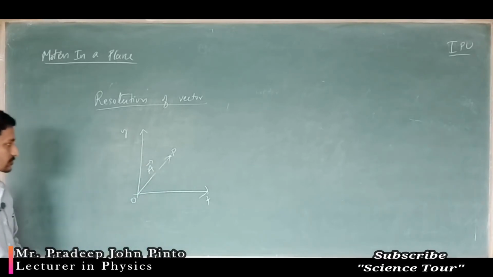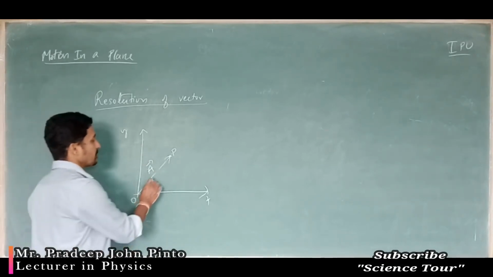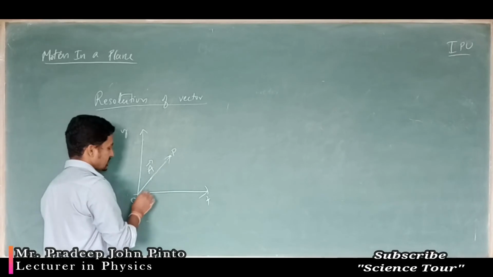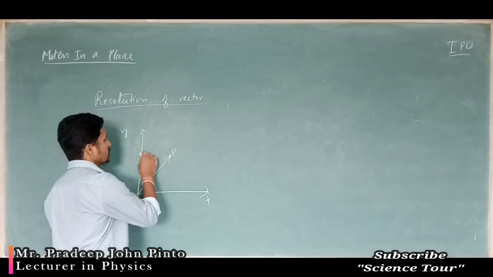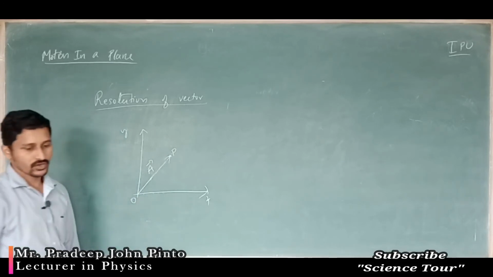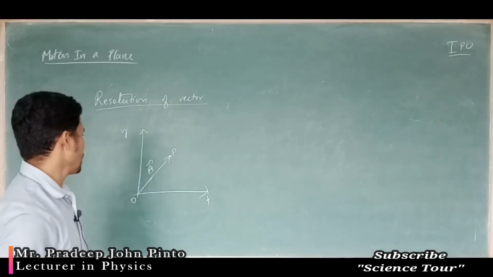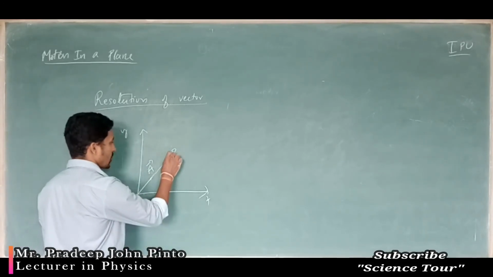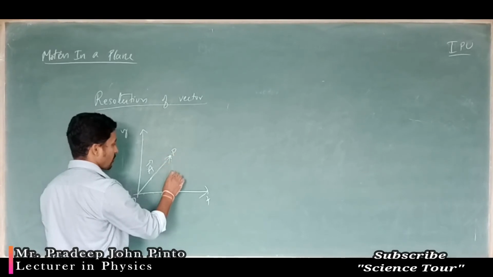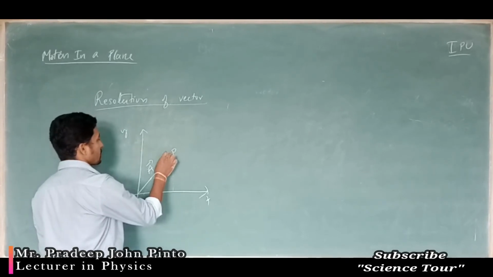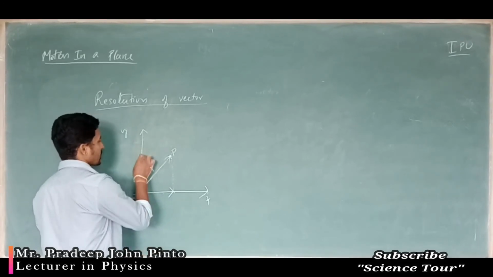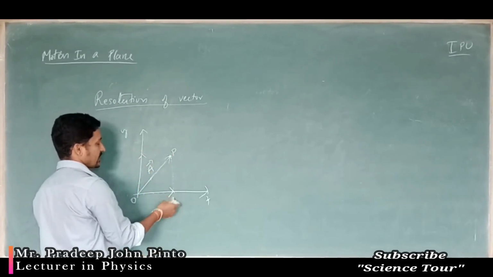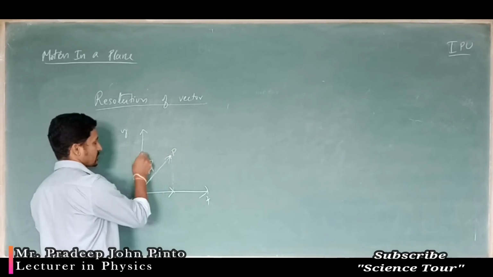Now the point P is here, which means it must have moved some distance in this direction and some distance in this direction. So I can draw a perpendicular from this point to the x axis and a perpendicular from this point to the y axis. This gives the image of A vector on the x axis and the image of A vector on the y axis.